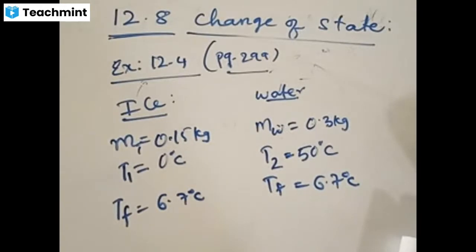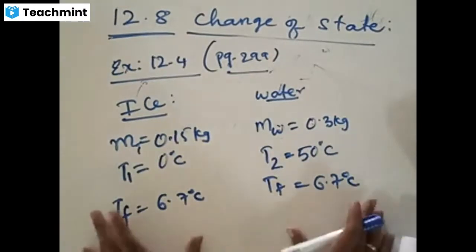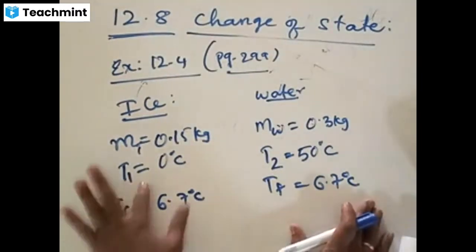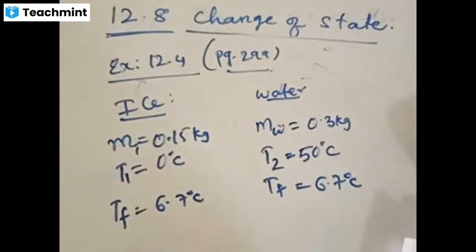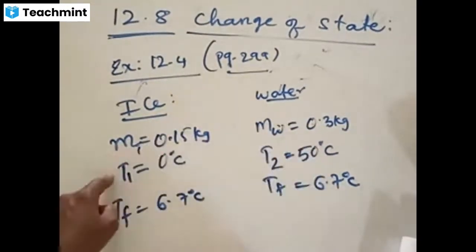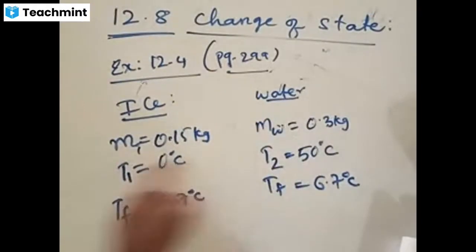Water loses, right? Water gains the heat, Rishita? Think, Rishita. Ice gains the heat, water loses the heat. Very good. Ice gains the heat because ice is at lower temperature. We should understand which one is lower temperature and which one is high temperature. These are interacting. Heat always transfers from high temperature to low temperature. This would be losing the heat, this would be gaining the heat accordingly.